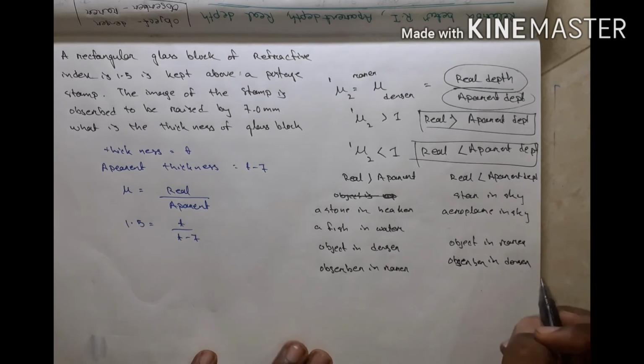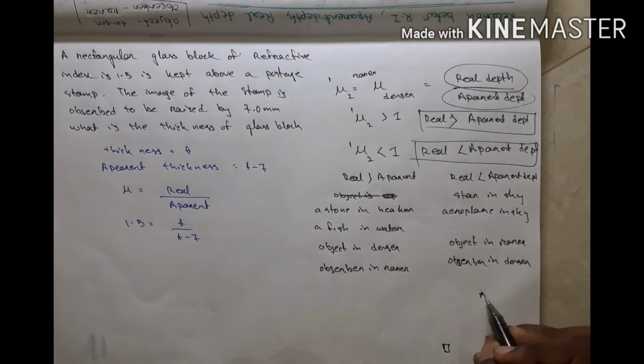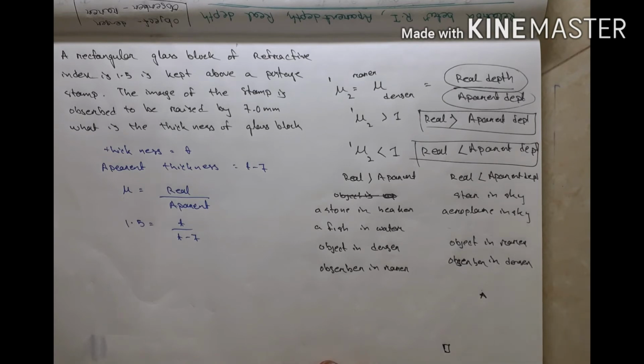Understand? You may ask how the object is in the rarer medium? The star is so high from the moon, in space and in the air. Air has less density. So it is denser below and rarer above.